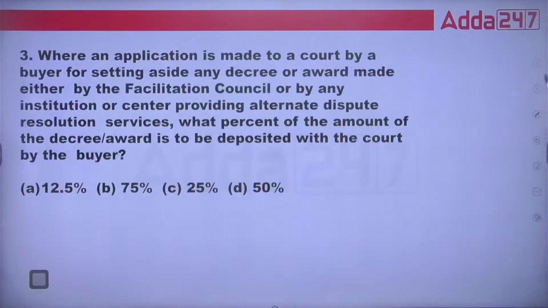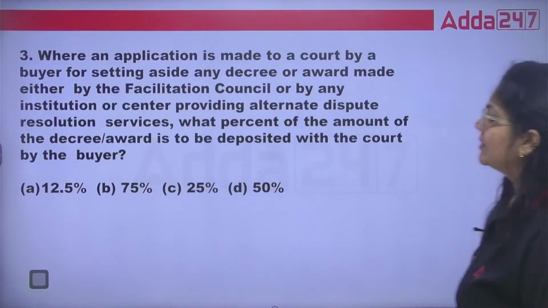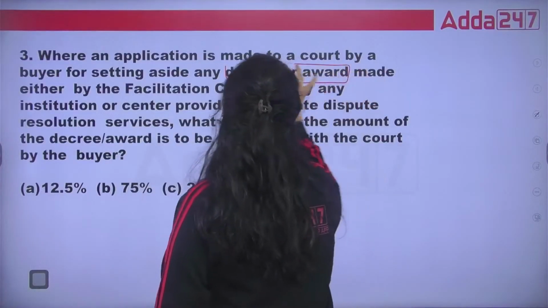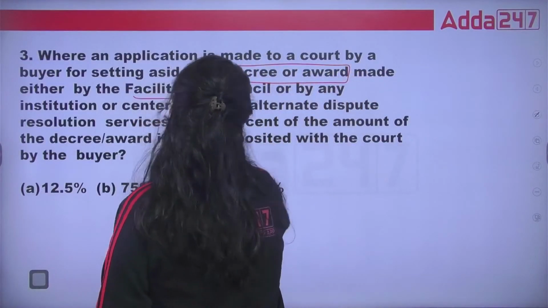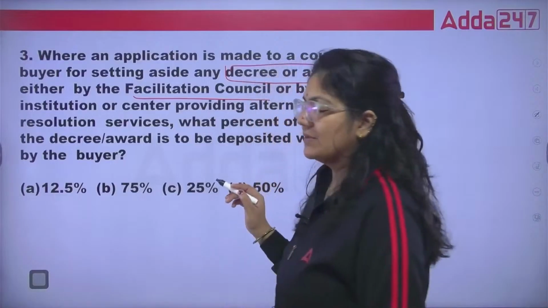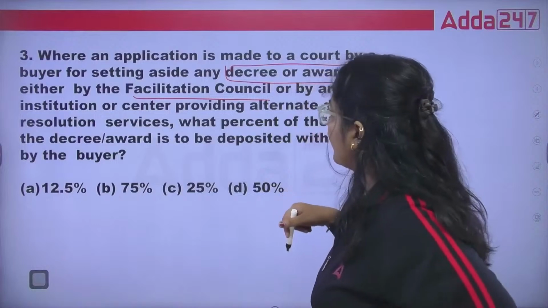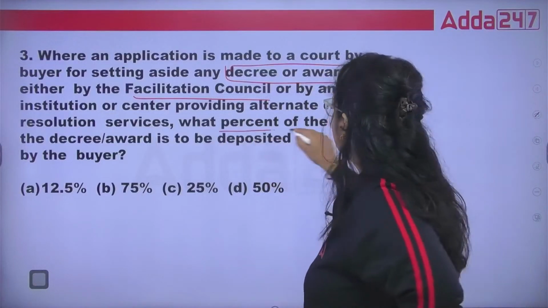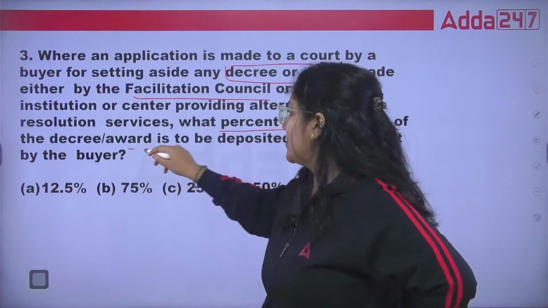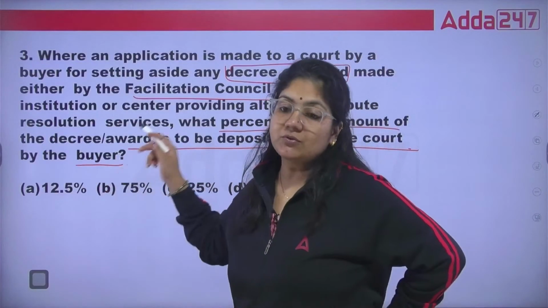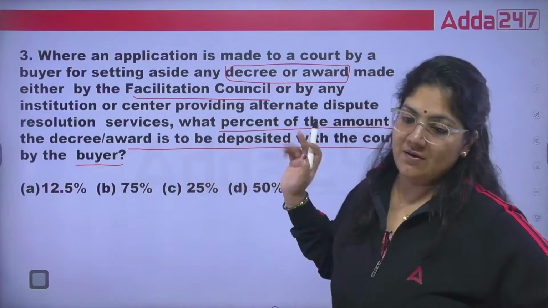Now, where an application is made to the court by the buyer for setting aside the decree and award which is made by the council. Suppose, as we know that under this Act, we have a facilitation council that will give justice. If we are not satisfied, what percentage of the amount of decree and award is to be deposited with the court by the buyer if he wants to appeal against the decree and award? Tell me.